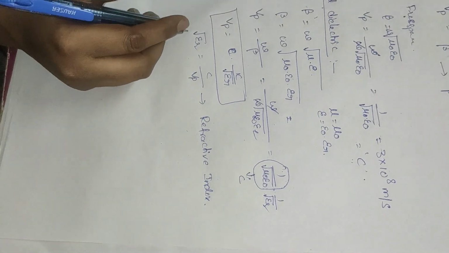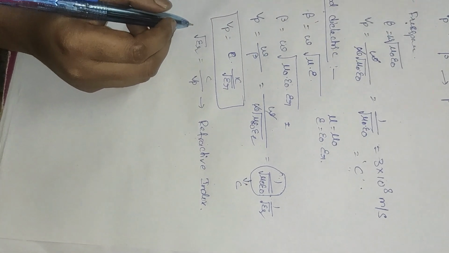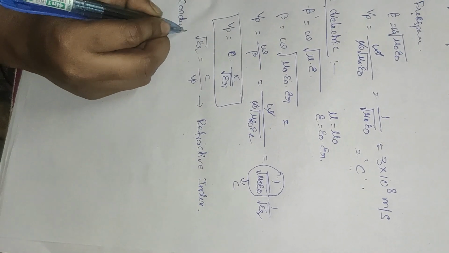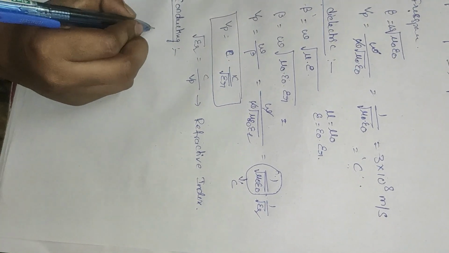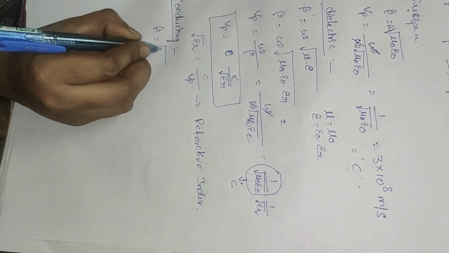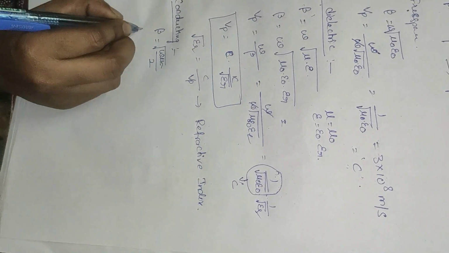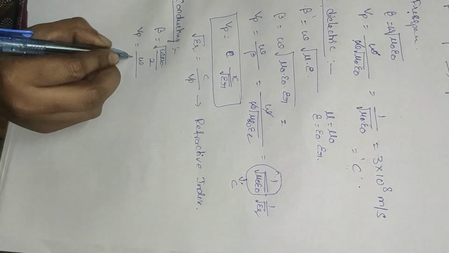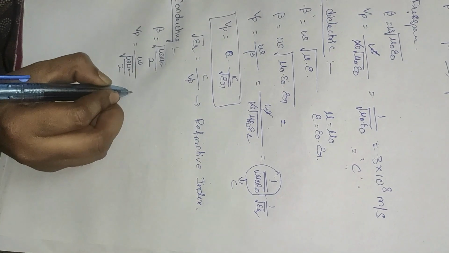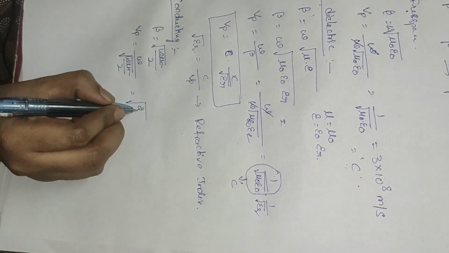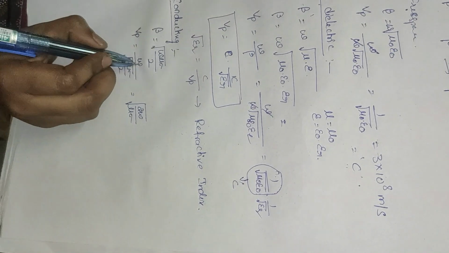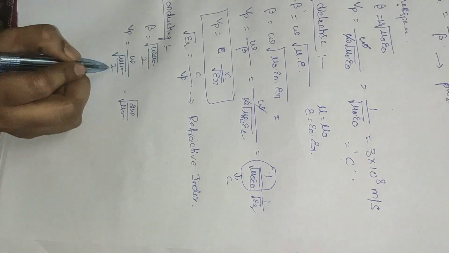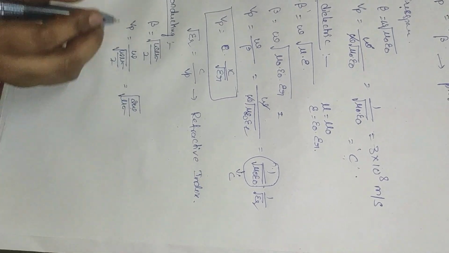The next type of medium is a good conducting medium. For a conducting medium, beta is equal to the square root of omega mu sigma divided by 2. So the phase velocity Vp is equal to omega divided by the square root of omega mu sigma divided by 2. That is equal to the square root of 2 omega divided by mu sigma. Here omega can be written as the square root of omega squared, so both get cancelled and the 2 goes to the numerator.